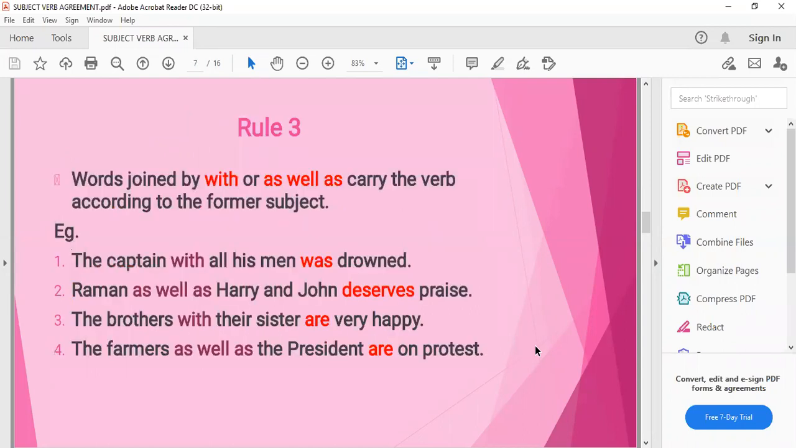Next, come to rule number 3. First rule we have done that when we are having singular subject, we will use singular verb. When we have plural subject, we'll use plural verb. Person or number से verb agree करता है. Second rule we did, when the nouns or the subjects, two subjects are joined with the help of and, they take plural verb, and if they refer to single idea, then they will take singular verb. And if two nouns or two things are followed by each or every, they will take singular verb.